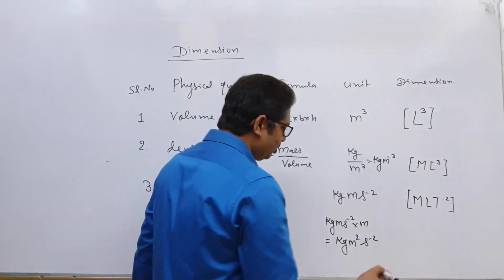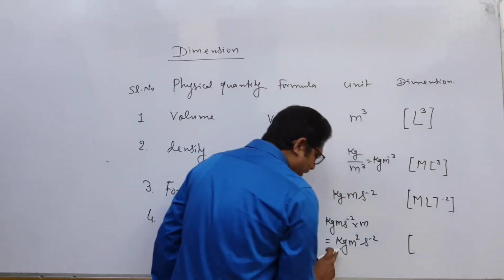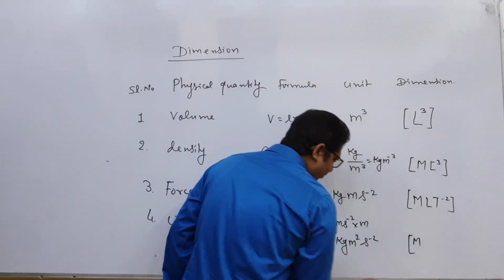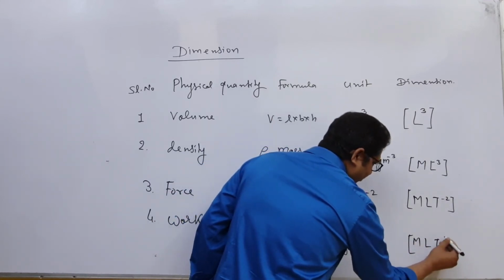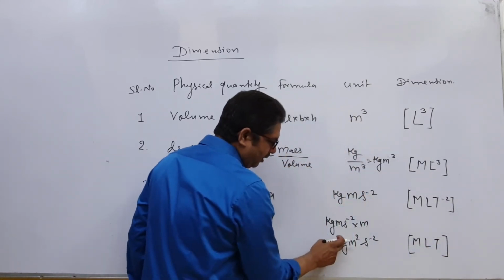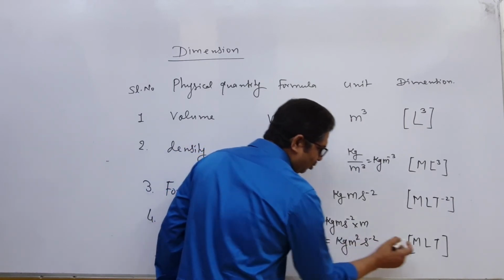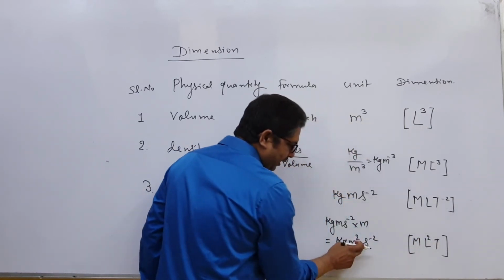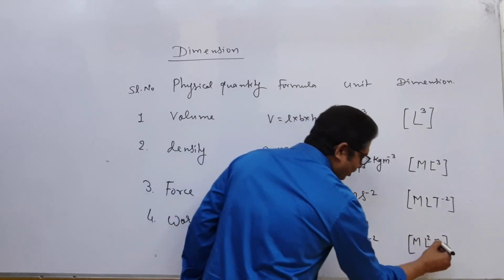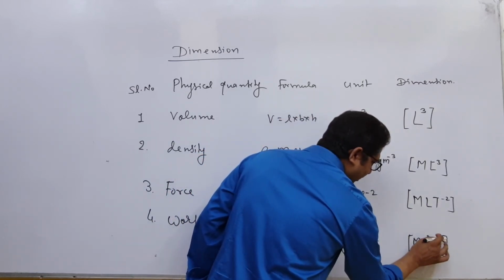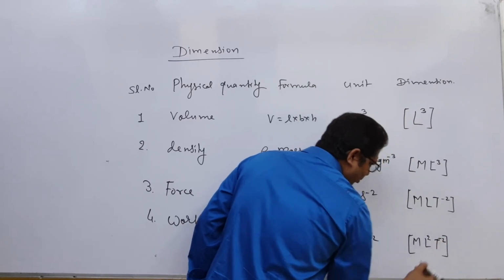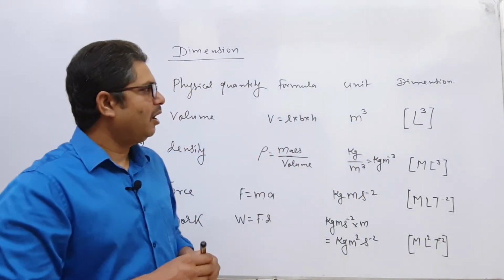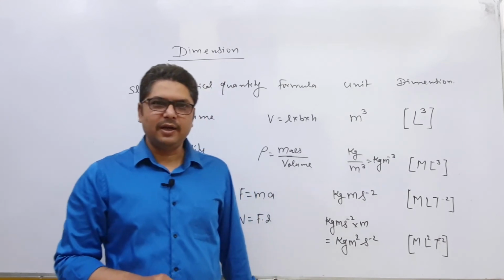Now about the dimension. Here kg stands for mass, meter stands for length and second stands for time. Now see the powers. Kg power is 1, meter power is 2, so write here 2. Second means time, power is -2. Write here -2. So this is the way we find the dimension.